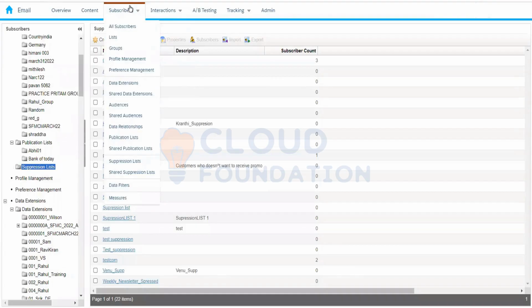Suppression list is used to exclude the subscribers, and the subscribers could be our spam customers or those who don't want to receive the communication.